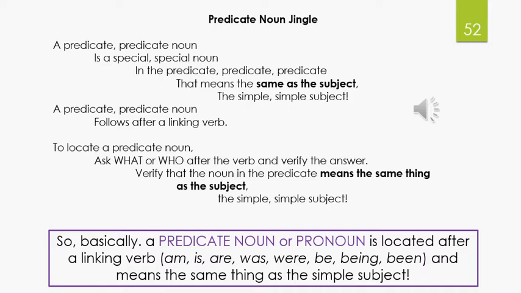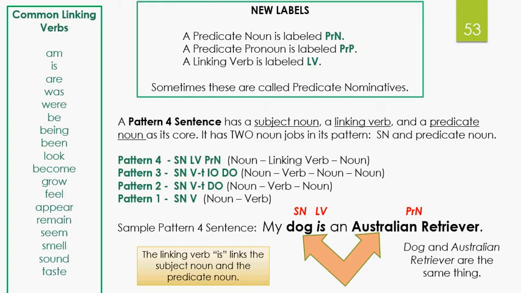I'll show you an example. First of all, before I show you that example, let's just look at some common linking verbs that you'll find when we start classifying these sentences. Let's read them together. Am, is, are, was, were, be, being, been, look, become, grow, feel, appear, remain, seem, smell, sound, taste. Our new labels when we classify a predicate noun will be labeled PRN.